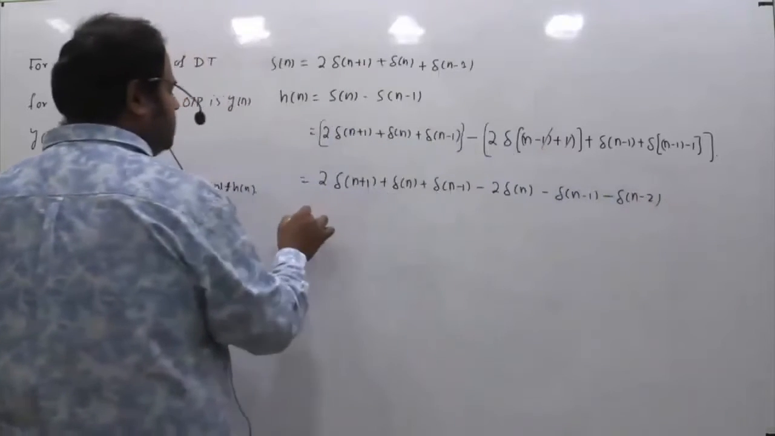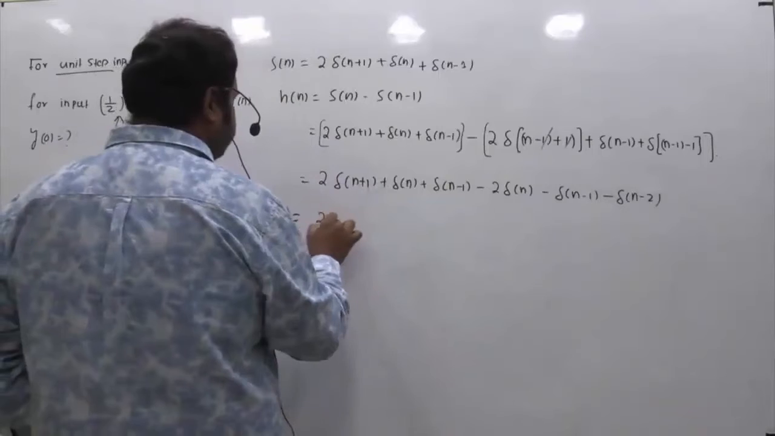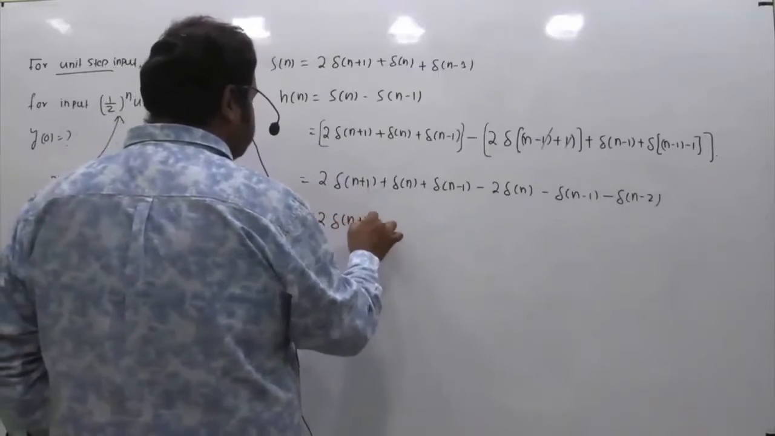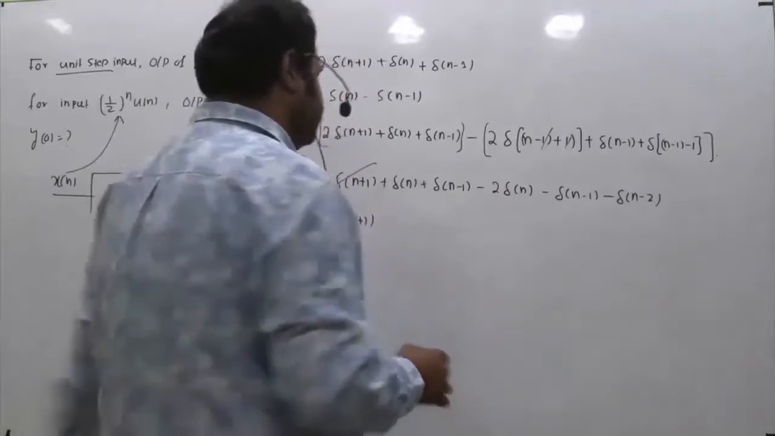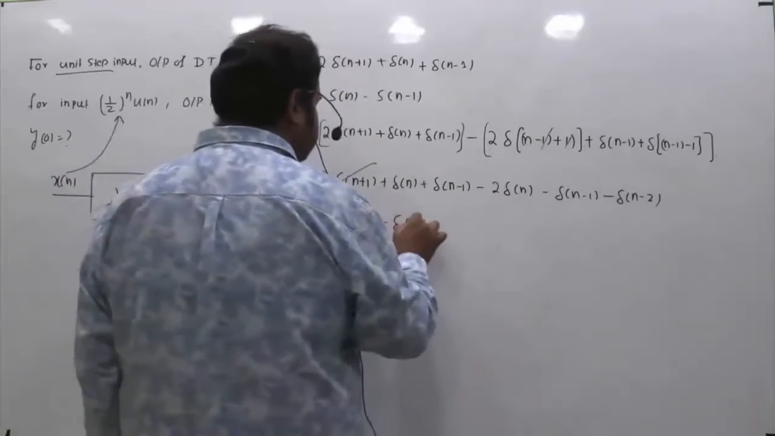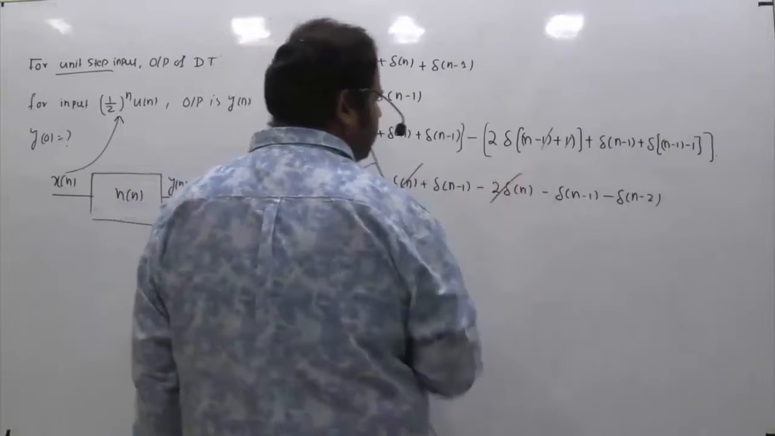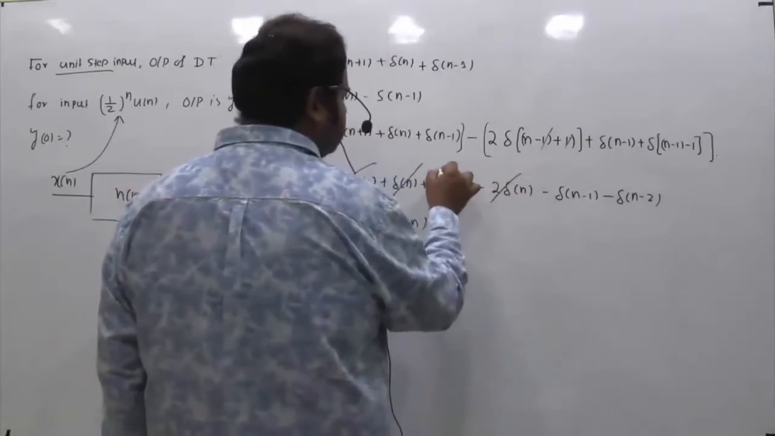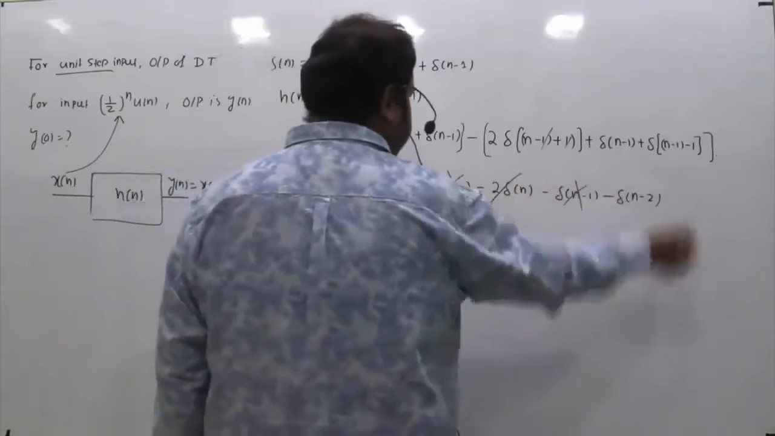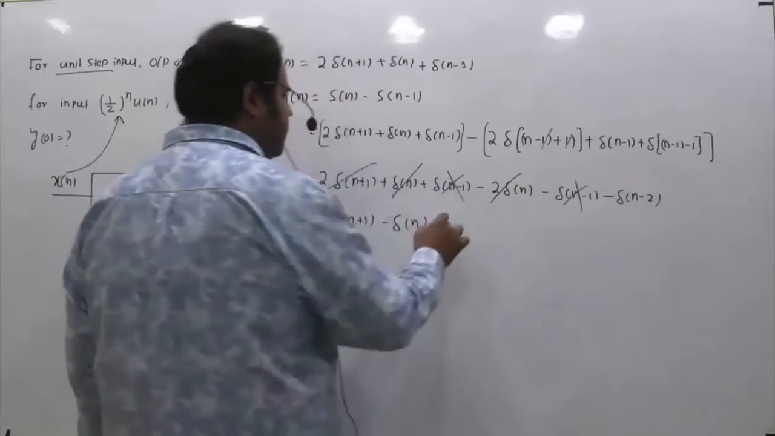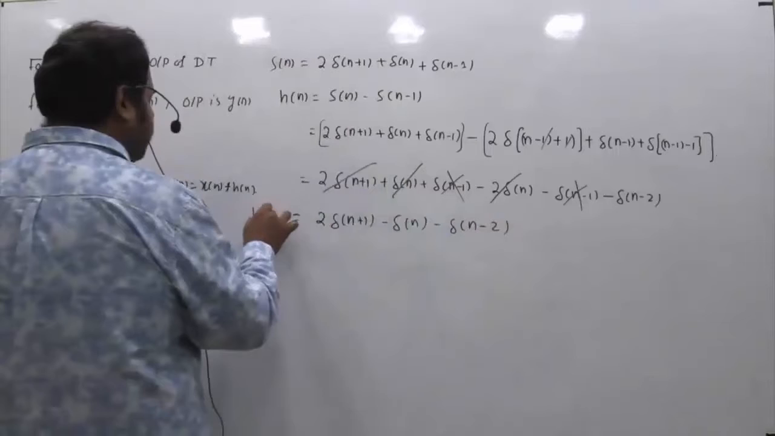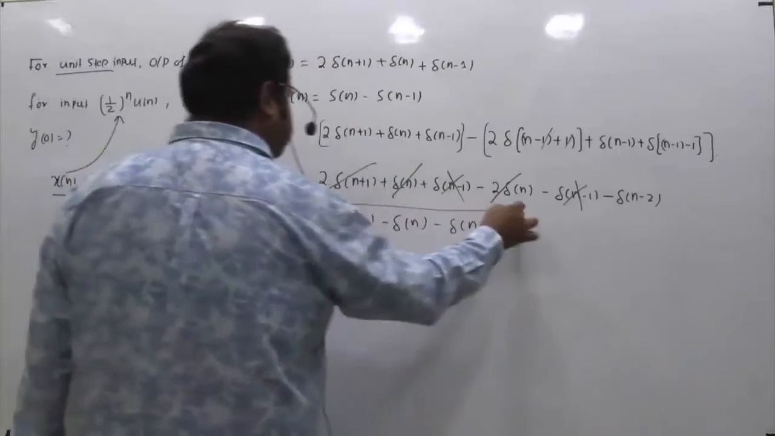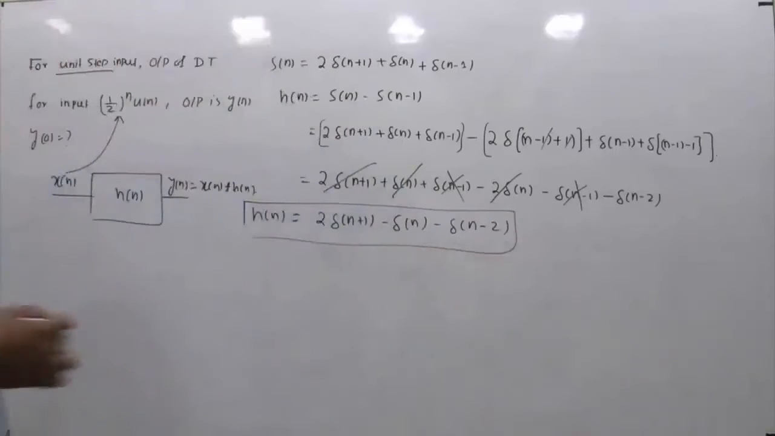Right? So we can further simplify this, which is 2 delta of n plus 1. So this term is over. Then delta n minus 2 delta n, so this is minus of delta n. So this and this also over. Then this is plus and minus, so this and this are cancelled. And then finally I have this minus of delta of n minus 2. So this is your h of n.